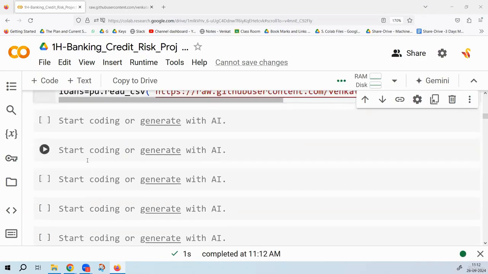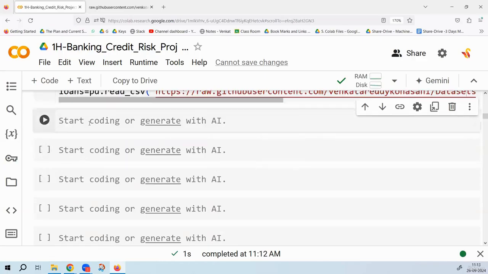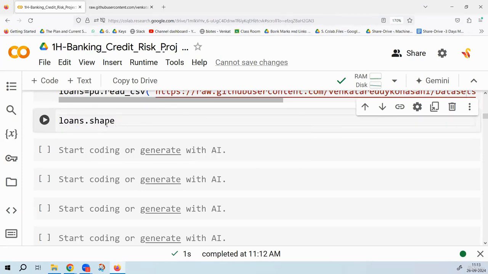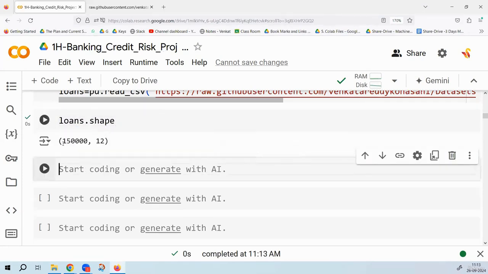As soon as you import the data, what is the command that you're going to use for getting some idea on the data? Can you give me some examples of the commands that we should use immediately after importing the data? Data frame dot shape. That's a good option. That will give us the number of rows and number of columns, right?